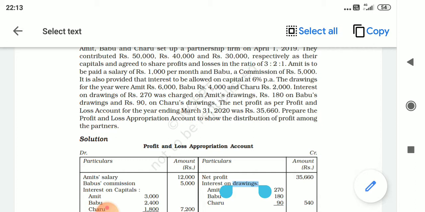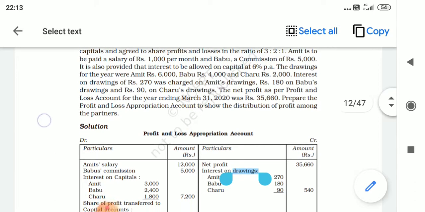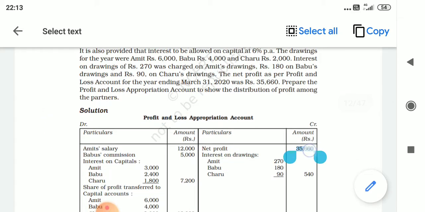Interest on drawings, on the other hand, is an income for the firm and expense for the partner. So, P&L appropriation account is the firm's account. So, income for the firm will be credited. Now, let us see the sum. The first thing is we have to transfer the net profit. So, you all might be remembering the P&L profit and loss account, isn't it?